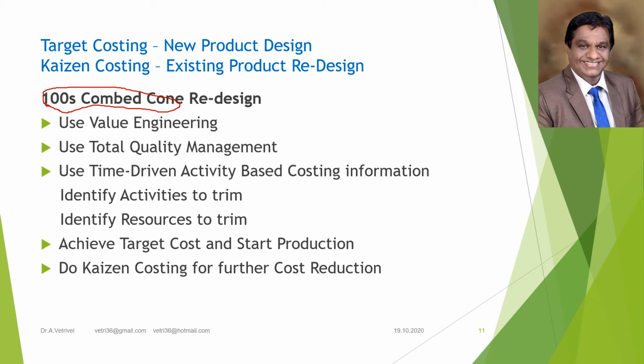Even after redesigning and getting the desired profit, we have to continuously try to reduce the cost by redesigning, because of cost reduction, Kaizen. Kai means continual, Zen means improvement. Kaizen is a Japanese word, continual improvement. Once the design is accepted and taken for the production, we should not stand there. We have to find out further ways how to reduce the cost, go on reducing without deteriorating the quality. That is called Kaizen, continual improvement.